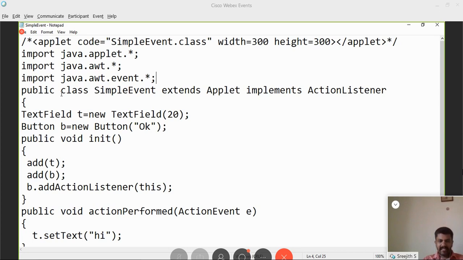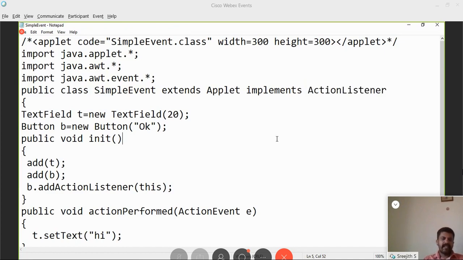So public class SimpleEvent is the name of the program, extends Applet. Our class inherits a class called Applet. At the same time, it implements an interface called ActionListener. So class SimpleEvent extends Applet implements ActionListener. ActionListener is an interface which is responsible for handling the events associated with clicking of a component.